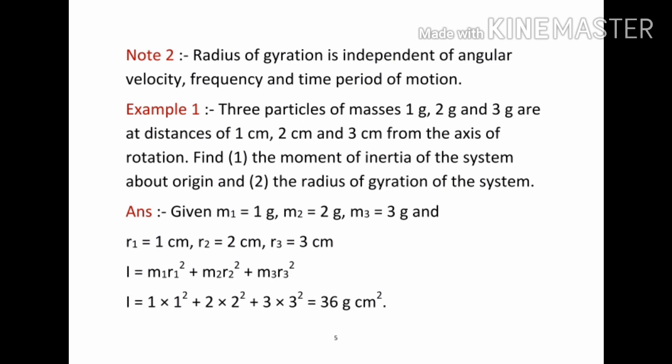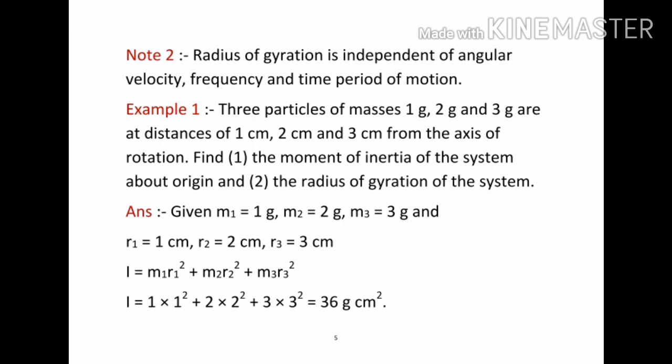Find, first, the moment of inertia of the system about the origin, and second, the radius of gyration of the system. To solve this problem, we use the moment of inertia formula I equals sigma i equals 1 to n, m_i r_i squared, and to apply that formula, first we take the given data.